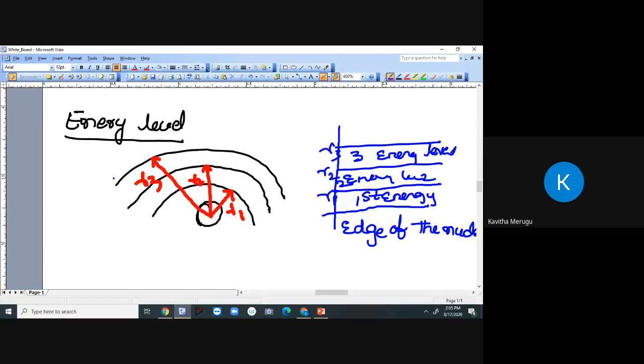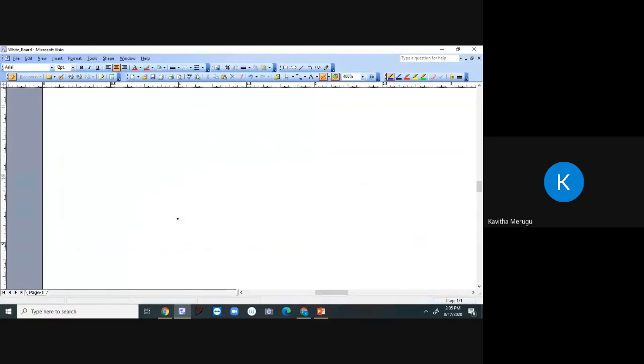The electrons which exist in the outermost orbit will have higher energy levels because of lower attraction from the nucleus, as they are loosely bonded with the nucleus. Okay. So now you might have understood what is meant by energy level and what could be the intensity of energy levels.